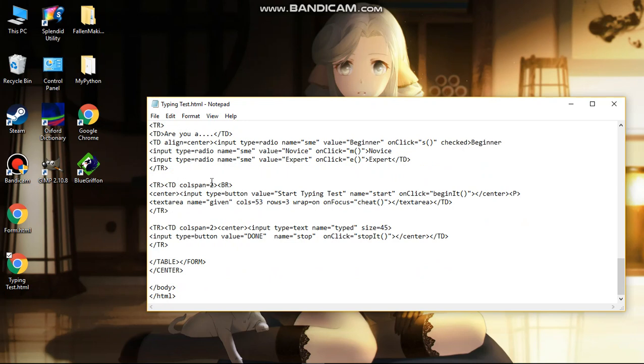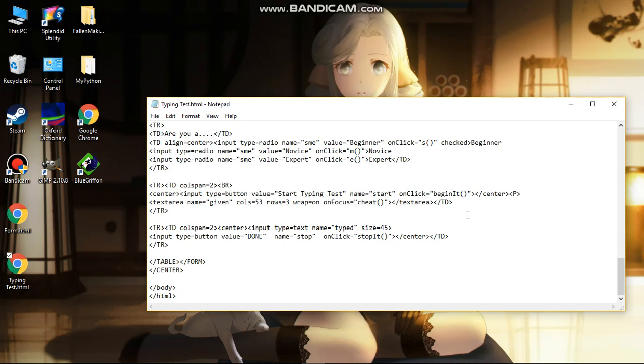And next one, colspan. So colspan is a short form of column span. So the number of columns is 2, and within these 2 columns we have a button called start typing test, and when you click it, it initiates the function called begin. So remember the new date. When we initiate this, it records down the actual time.